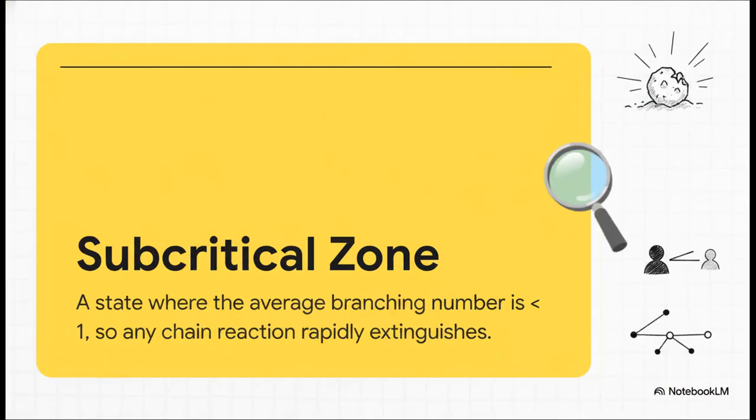Because of his fringe status, any information Dr. Chen shared instantly entered what scientists call a deep subcritical zone. When we talk about information spreading like an avalanche, we model it as a branching process. For an avalanche to actually happen, every single person who sees a post needs to share it with more than one new person. If they share it with fewer than one person on average, the spread is subcritical.